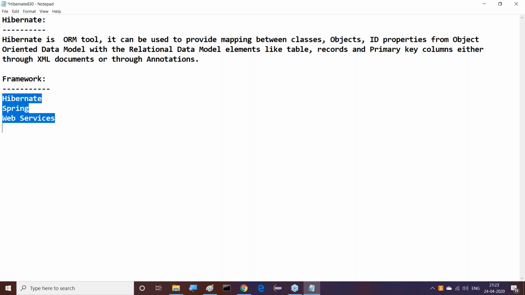Why? Because I used to ask the students this number of times. Now tell me what are the frameworks you are planning to learn. Even at the Durgasoft branch, might be the main office also, those who are attending this class, I used to ask what various frameworks you are attending there. Immediately, without a second thought, people say Hibernate, Spring, web services. Come on, guys. Out of these three things, only one is a framework basically. The remaining two do not come under framework. But unfortunately, people are saying that Hibernate and web services are also frameworks.